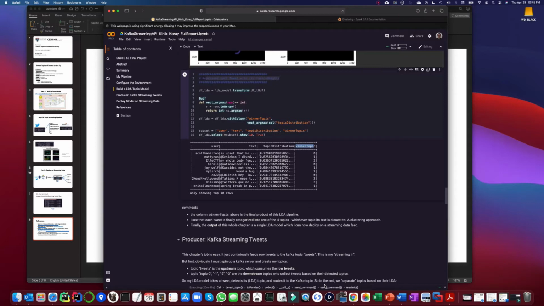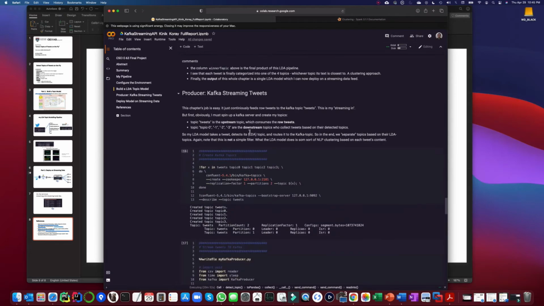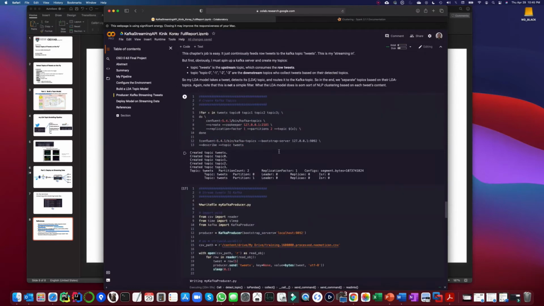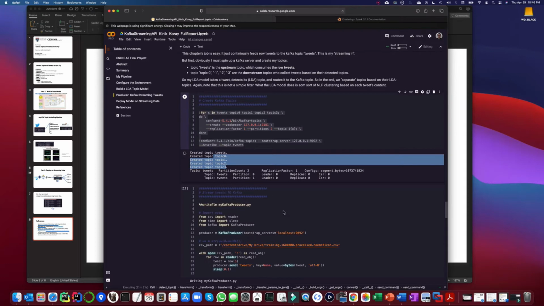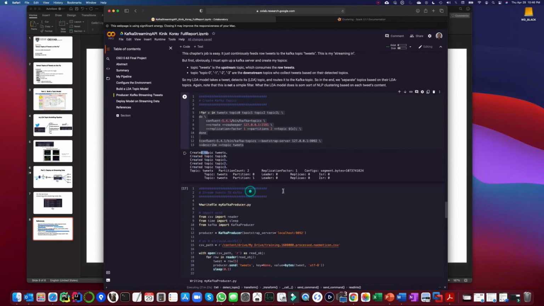So part number two is where the fun begins. We have a Kafka producer to provide the streaming for tweets. Before we start anything, we need to create Kafka topics. Here you can see I create my topics, and I have one topic for receiving the raw texts, which is tweets. And topics 0 to 3 are the 4 topics I will send to. So the producer is labeled 1, and layer 2 is here.